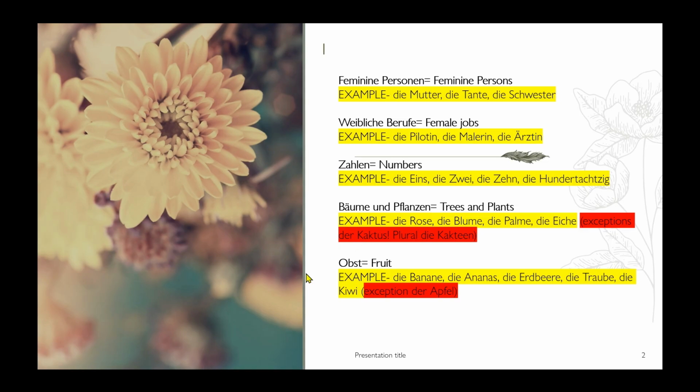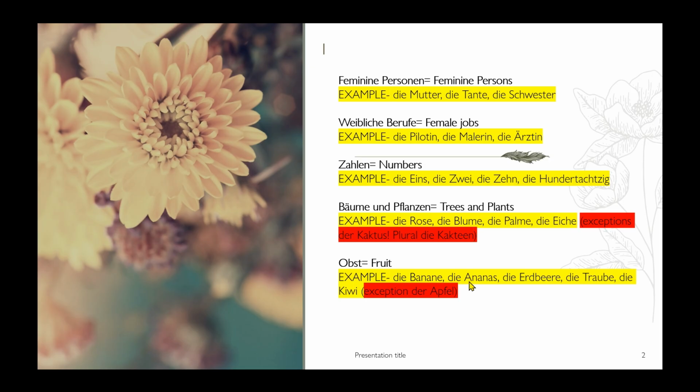But moving on to the next, it is called fruits, Obst. Here examples are die Banane, die Ananas, die Erdbeere, die Traube, die Kiwi. So these all have the feminine article. But here we also have an exception, and it is the apple. Apart from being in the Obst family, the apple has the masculine article. So you just have to learn this exception: the apple, apart from being in the fruit family, is the only one that has the masculine article.